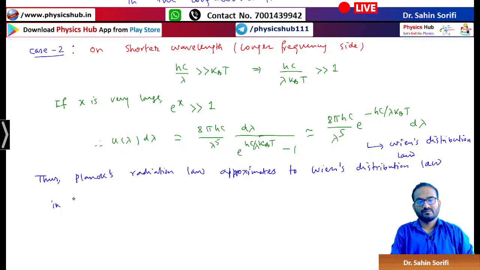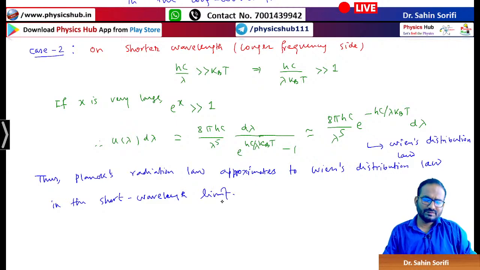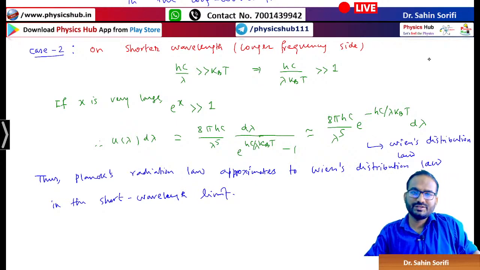In the short wavelength limit. I hope everything is all clear from this blackbody radiation.